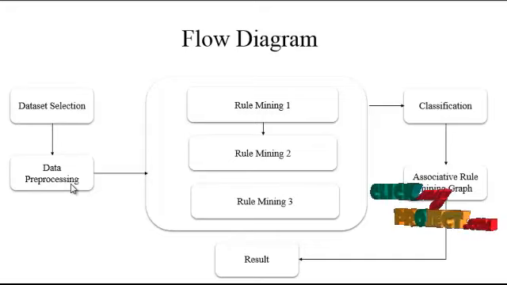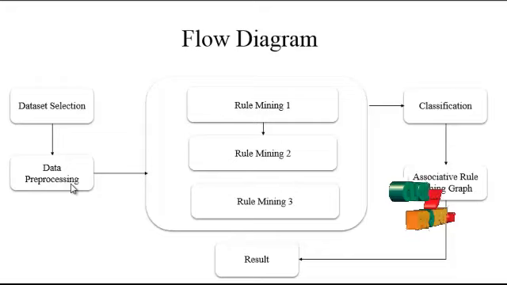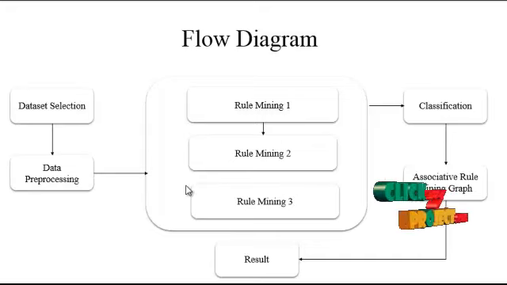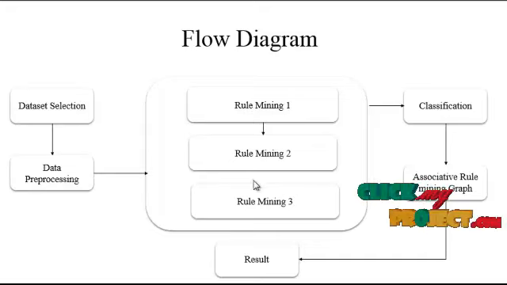In this data pre-processing, they remove all of the null values. Null values, user information and unwanted symbols are removed in this phase. Next, the pre-processed data goes to association rule mining 1, 2, and 3.